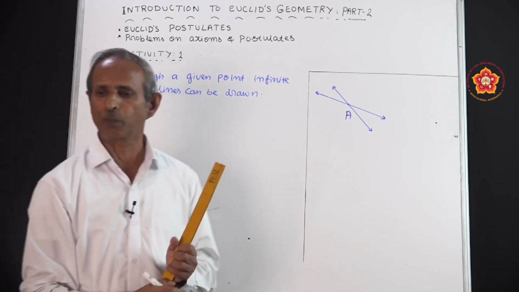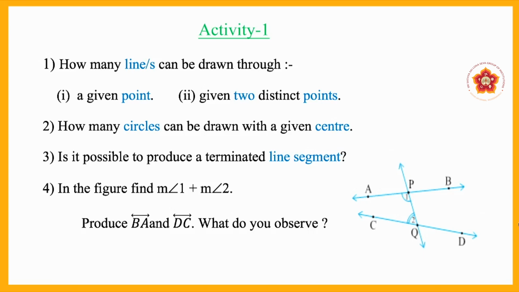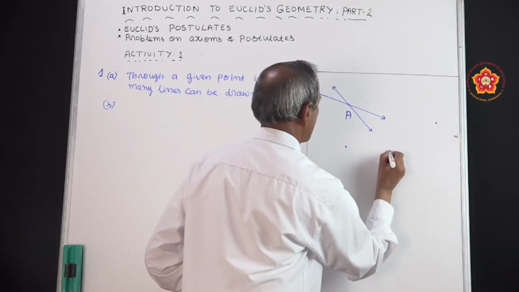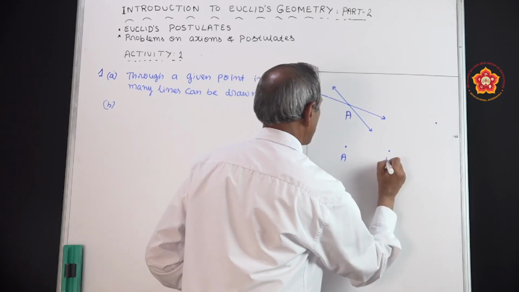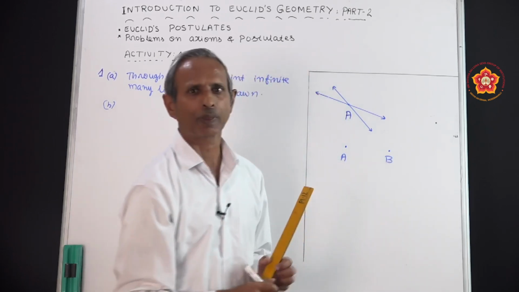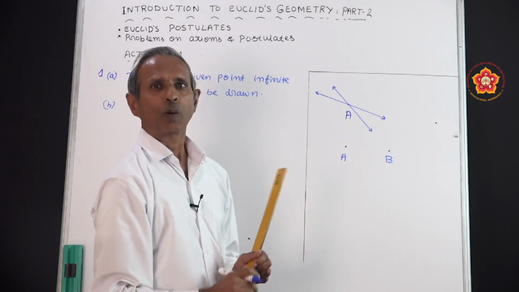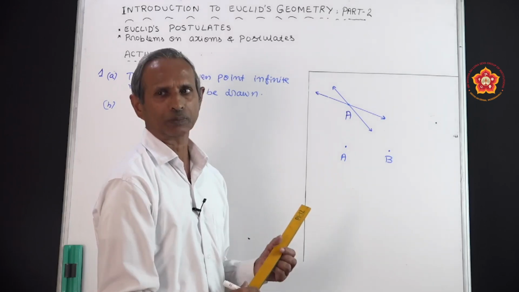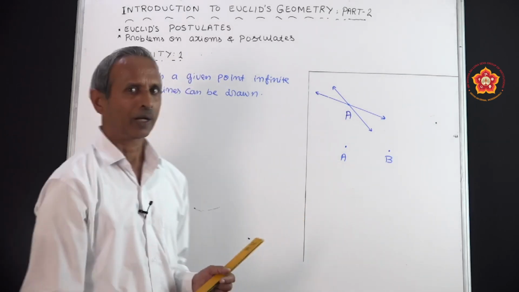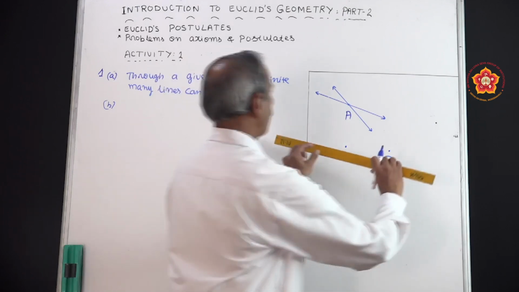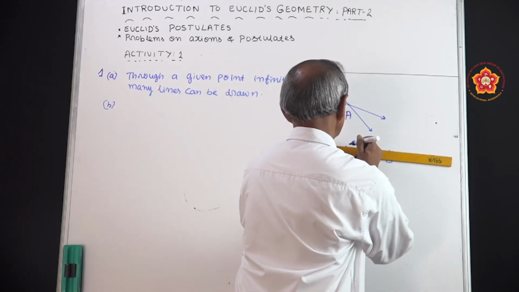Now, let us move to the second question. Here 2 points are given now, instead of 1 point. Let us mark the 2 points, one as A, another as B. Now the question is, how many lines can be drawn passing through both A and B? Definitely you can draw only one line passing through these 2 points.